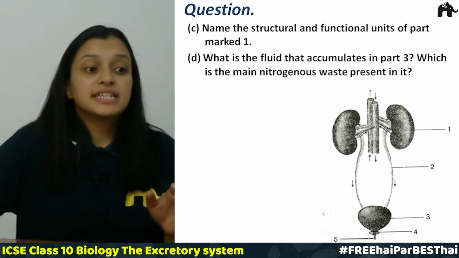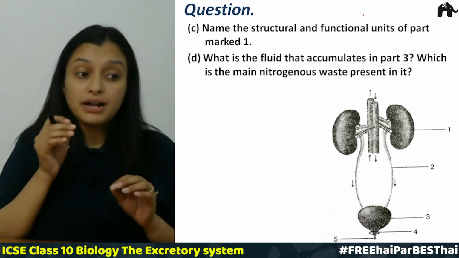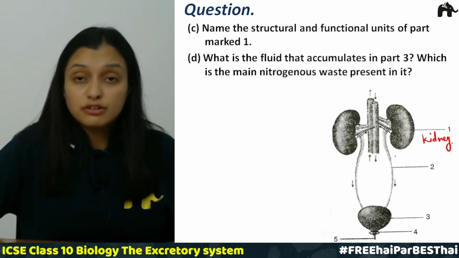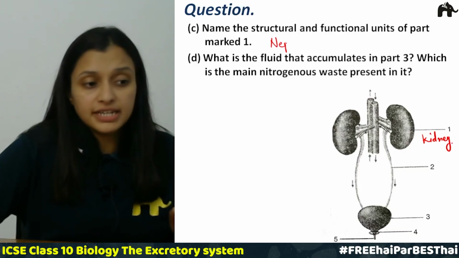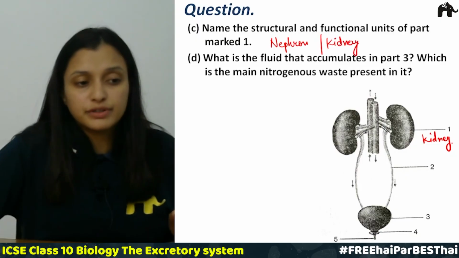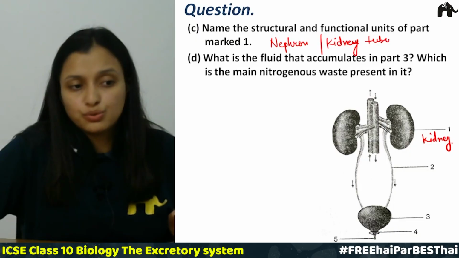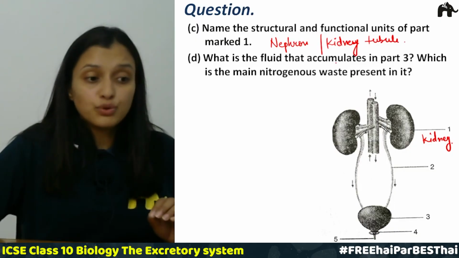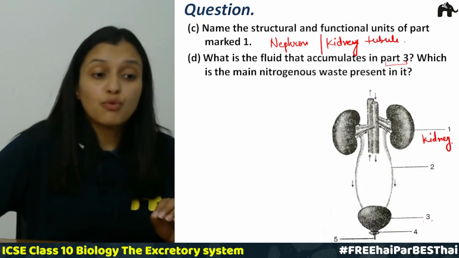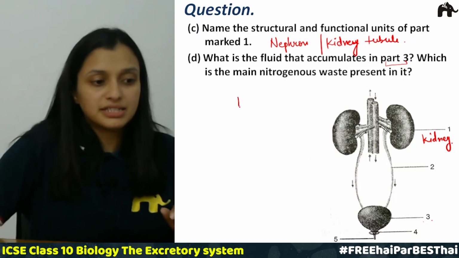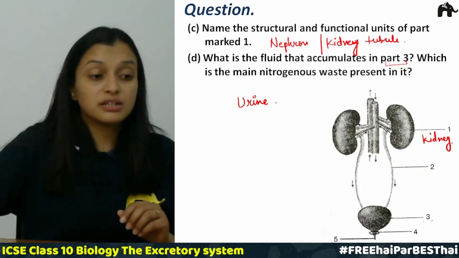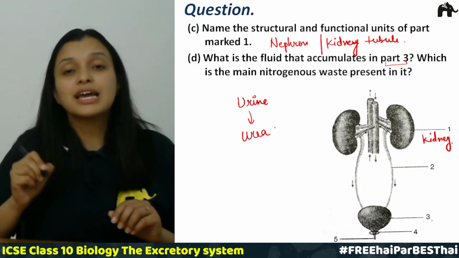C part of the question is, name the structural and functional units of part marked 1. So 1 is marked for kidneys, right? So this is kidney. The structural and functional unit of kidney is nephron or kidney tubule, right? There are different names for this. The next is D. What is the fluid that accumulates in part 3? So this is the part 3, right? Urinary bladder. What fluid accumulates in part 3? That is urine. And which is the main nitrogenous waste present in this urine? The main nitrogenous waste in urine is urea.